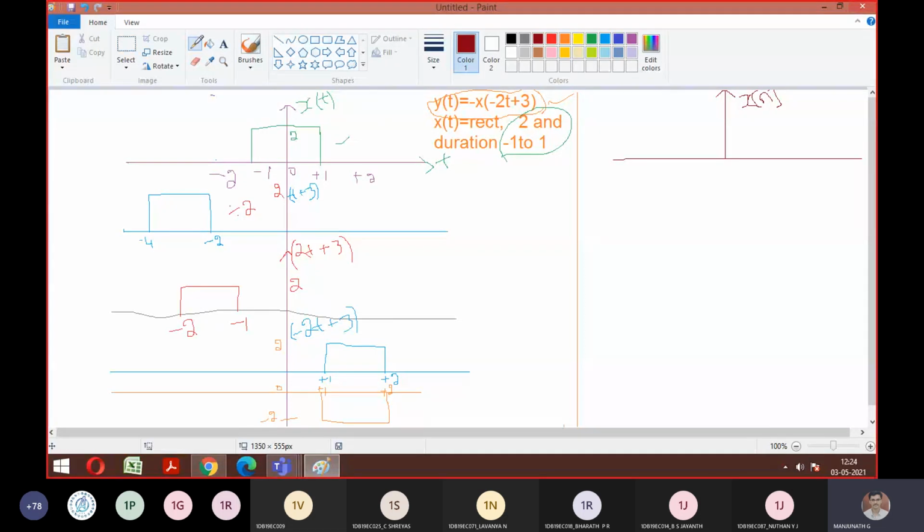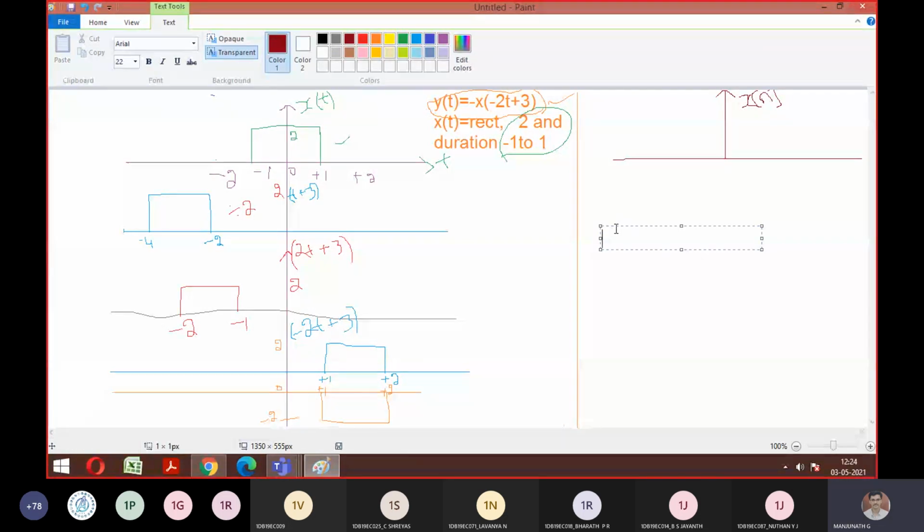So what is the thing I told? x of 2n minus 1 and x of minus 2n plus 2. What I gave? Minus 2, sir. You take plus 2. Yes. We will take one negative, one positive.